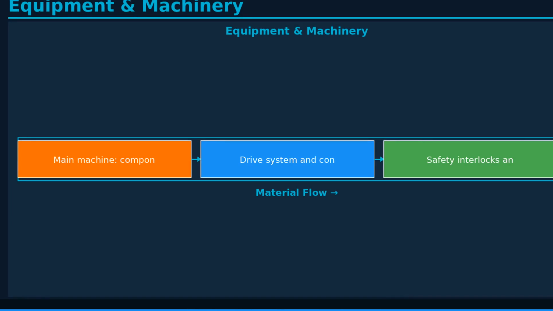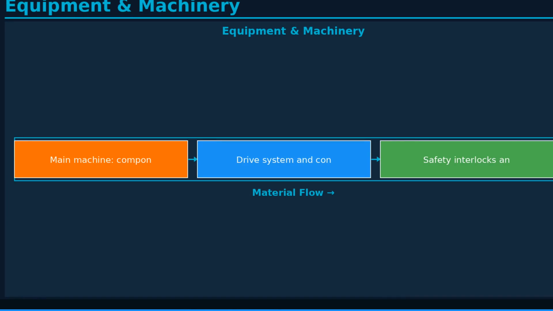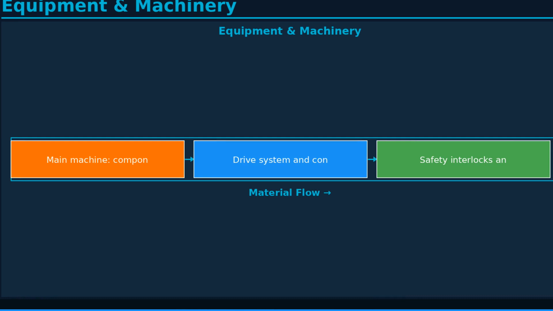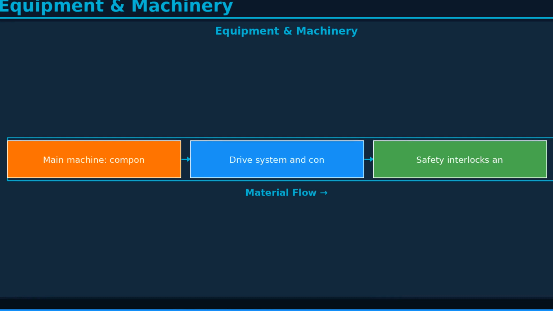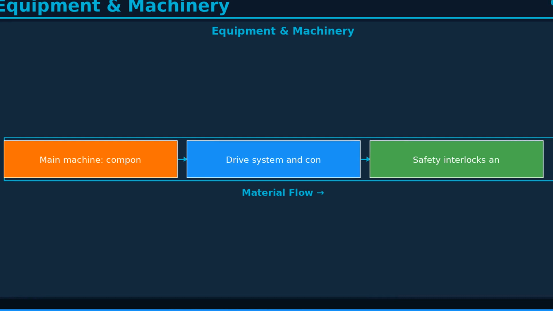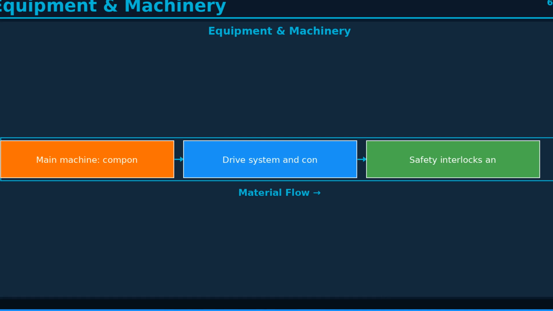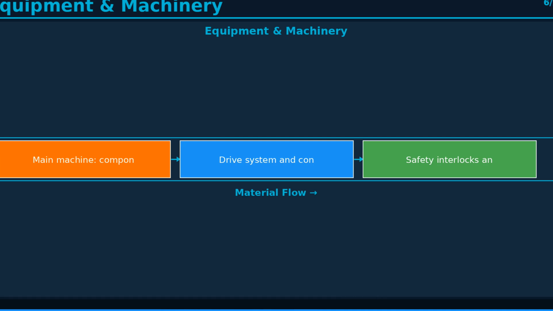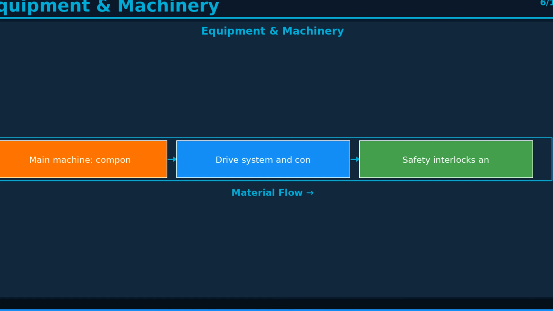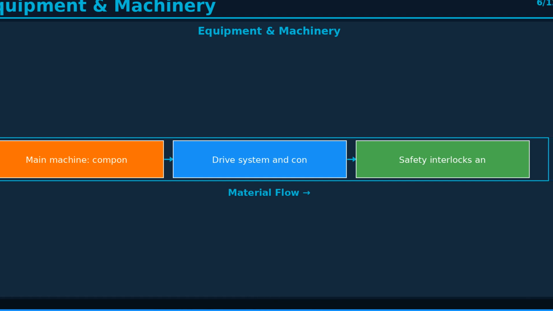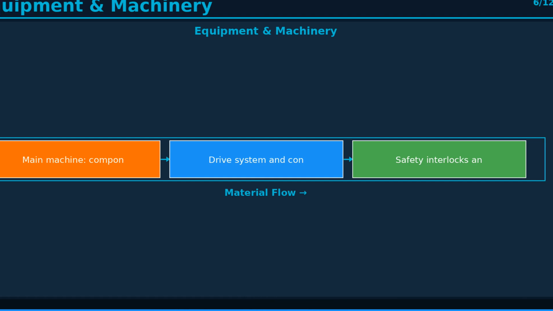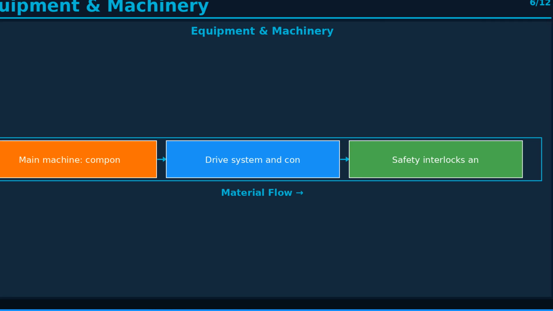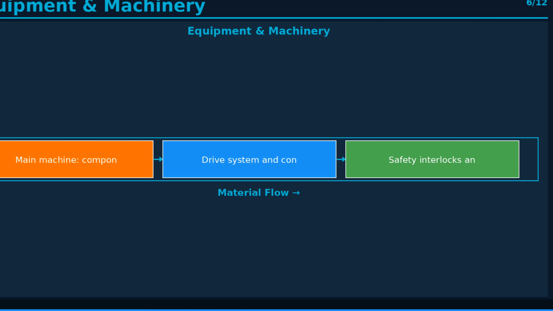The equipment used in drilling machine types: column, radial, pillar consists of a main processing unit, drive system, and control instrumentation. Each component performs a specific function that contributes to the overall process efficiency. Safety interlocks and sensors protect operators and ensure consistent product quality.